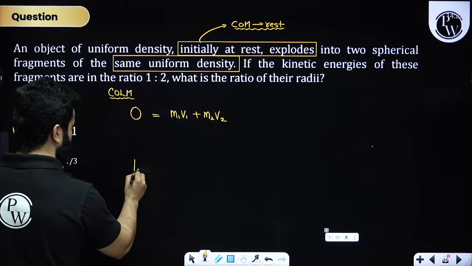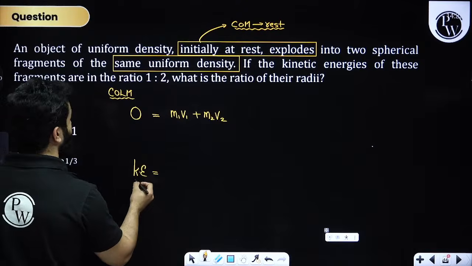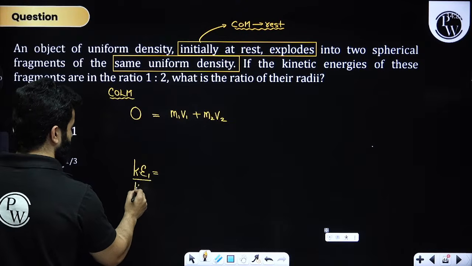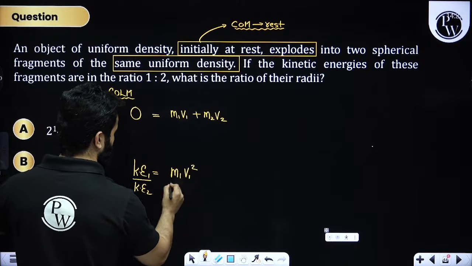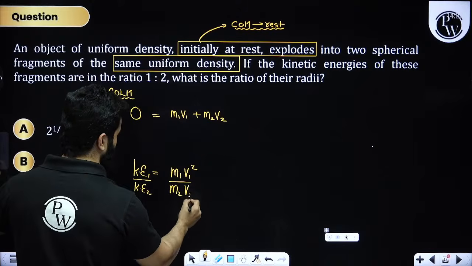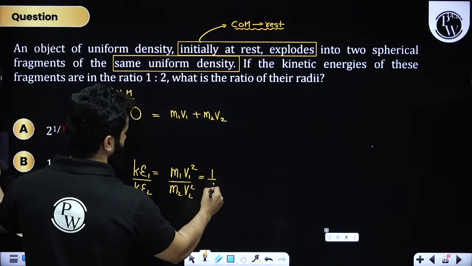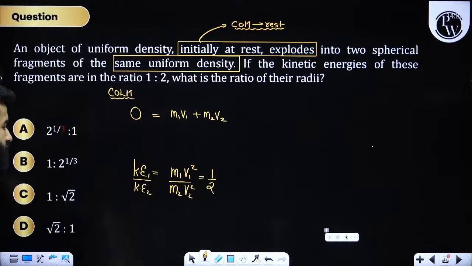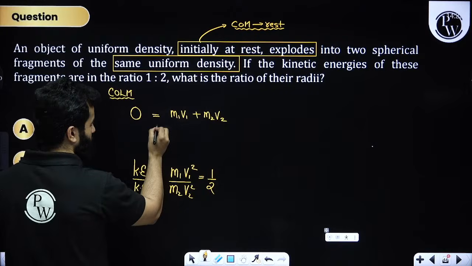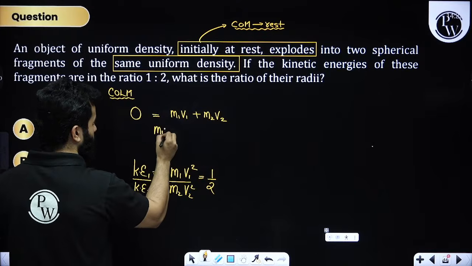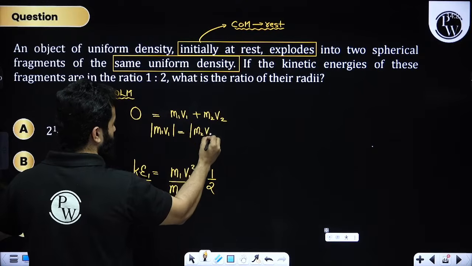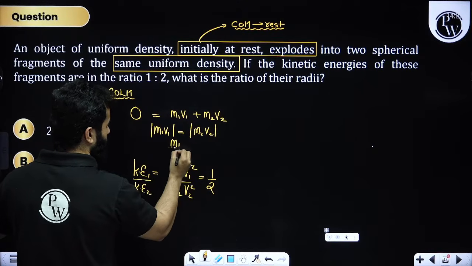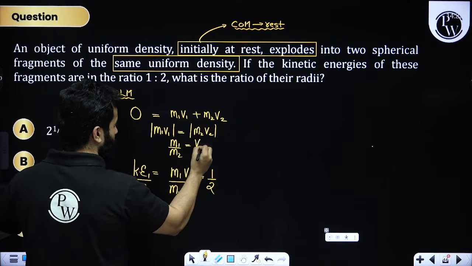The second relation is that the ratio of kinetic energy, KE1 upon KE2, is m1 v1 square upon m2 v2 square, and this is given as 1:2, right? So over here you can write down m1 into v1, I'm talking about the magnitude, is equal to m2 into v2. So m1 upon m2 can be written as v2 upon v1.